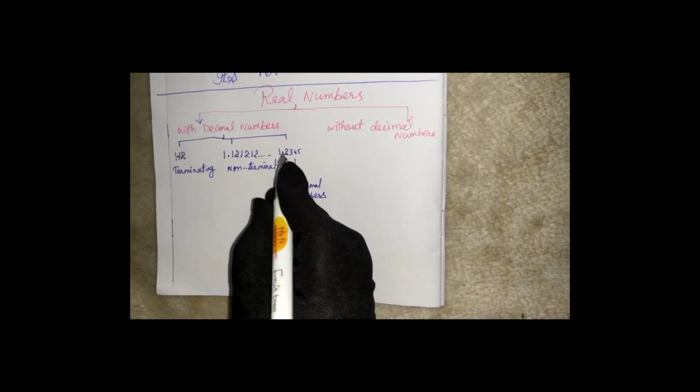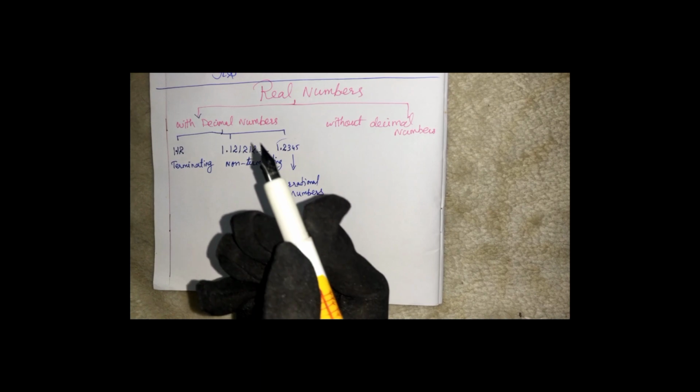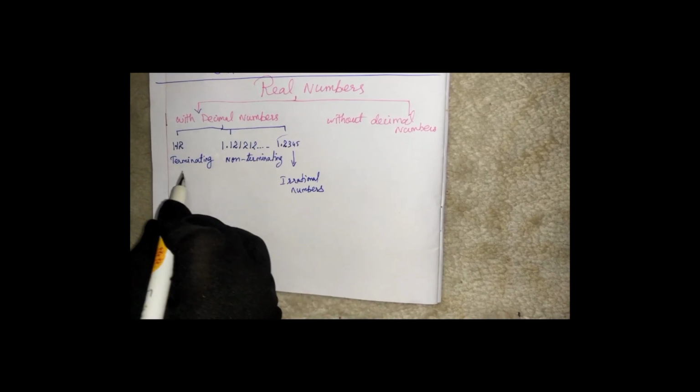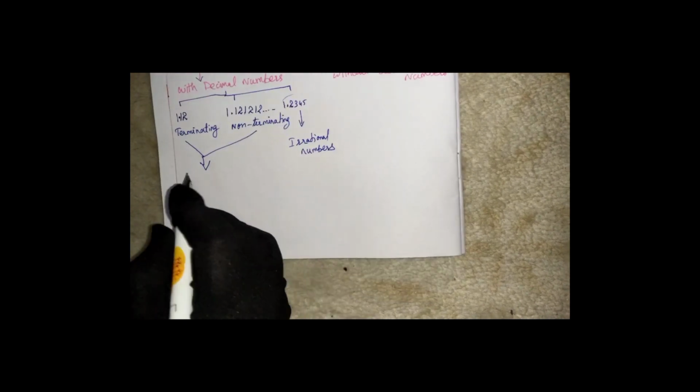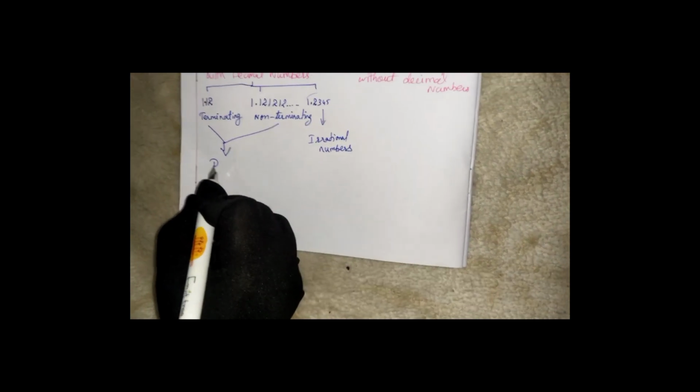Okay, these type of numbers we call irrational numbers, and these both we call rational integers.